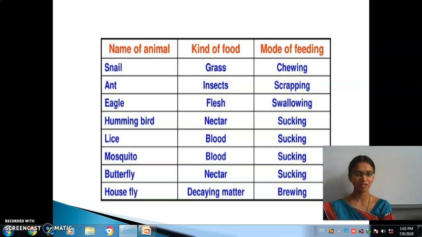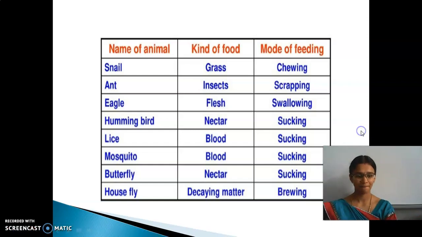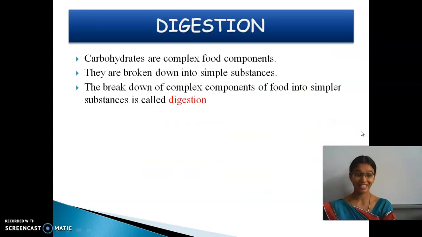Next, digestion. The mode of taking in food and utilizing it is called obtaining nutrition. So what is meant by digestion? You have to tell the answer. Good.